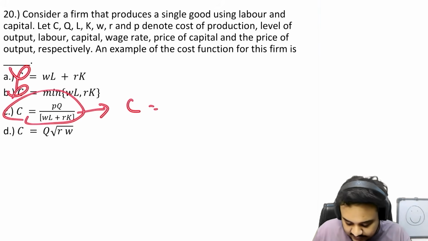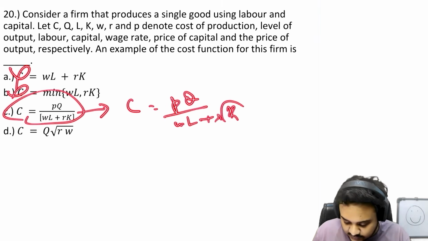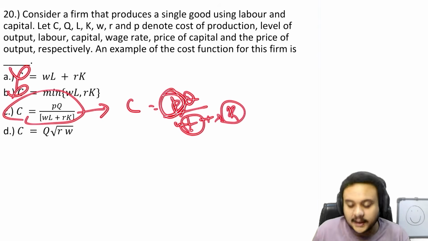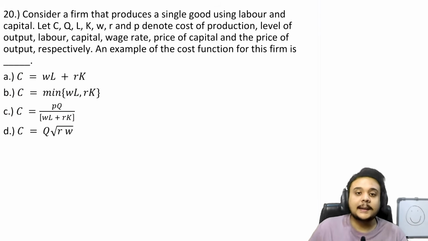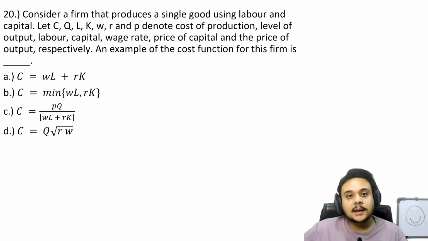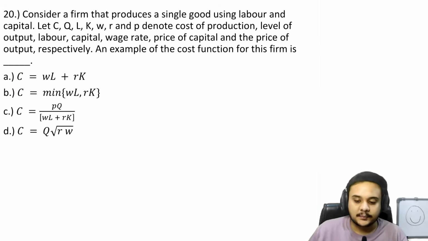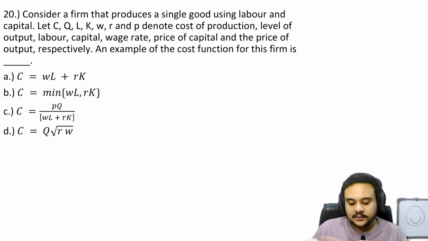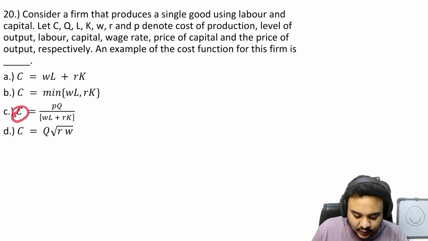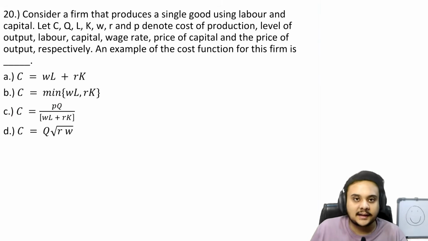Okay, so just by using that logic, we can eliminate this, and when we look at this, it says C is equal to PQ by WL plus RK. So obviously you see L and K here, but it also says price. It is saying that the cost of making the product is dependent on the price at which you are selling the product. Is there any logic in this?